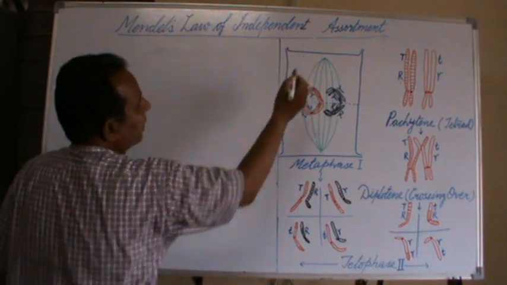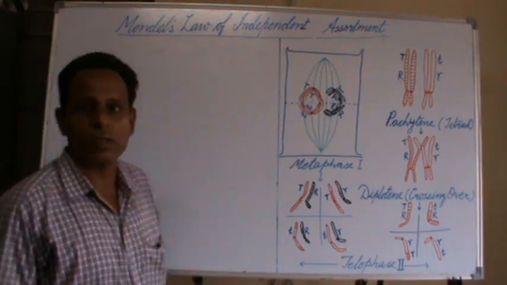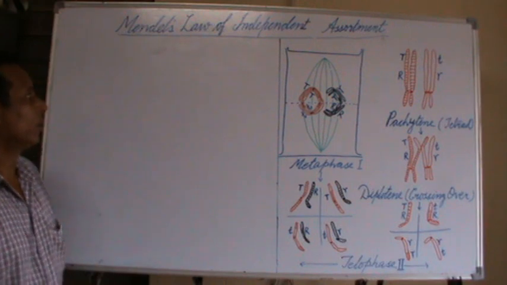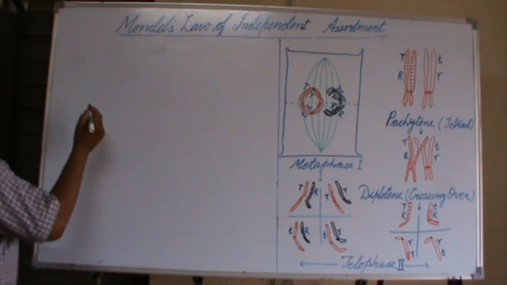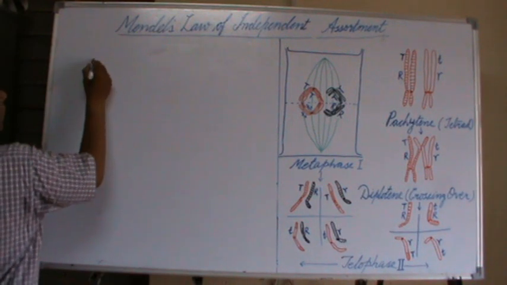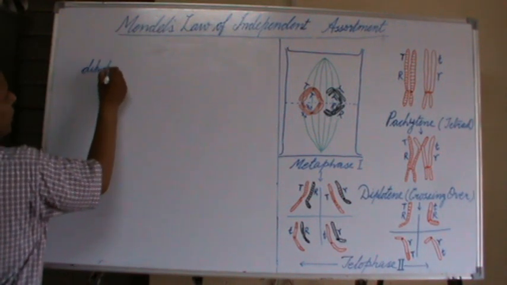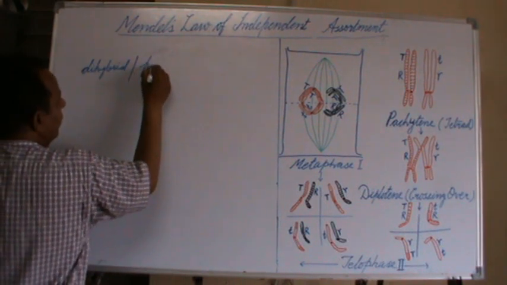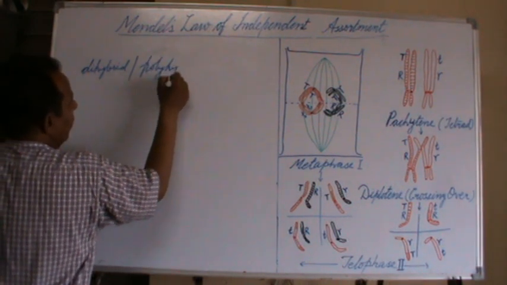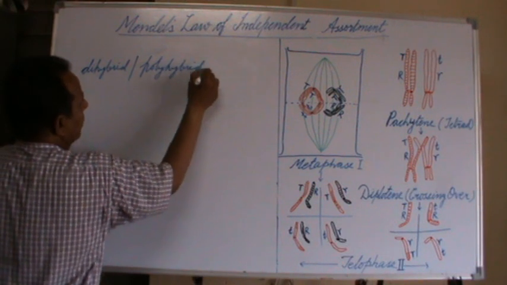Mendel's law of independent assortment, or Mendel's second law. This law is based on the result of dihybrid and polyhybrid cross.